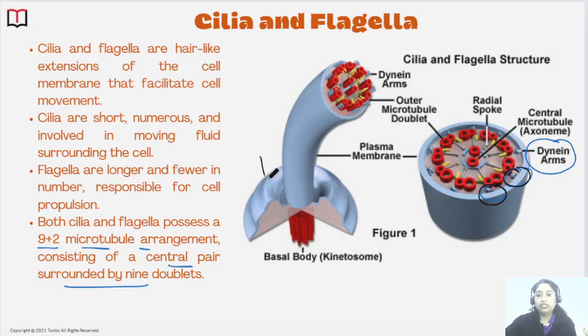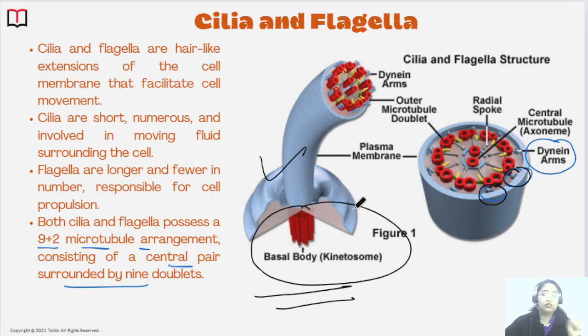Flagella here have another structure which is called the basal body. The basal body has some hook-like structure which helps to attach it to any surface. These are present in the prokaryotes, basically the flagella, you can see the basal body. This is present in the prokaryotic structure and this is the filament structure. These dyneins are like a hook or leg-like structure, they are moving like this, and that's how they help in the locomotion of any microscopic organism. I'm going to show you a video which will give you a very clear idea about how they are moving.